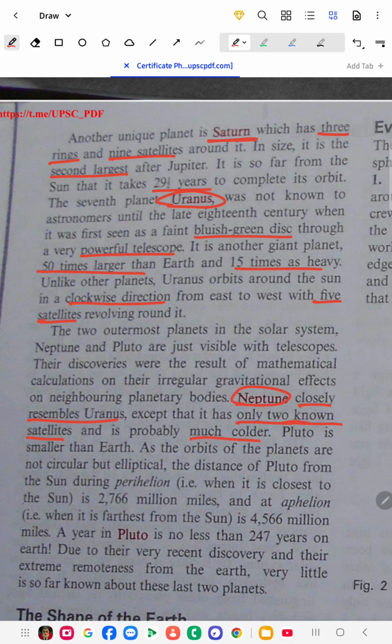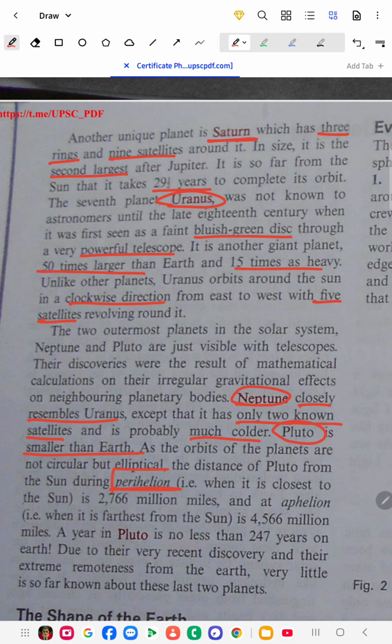Pluto was once the 9th planet of our solar system, but now it has been designated as a dwarf planet, not a planet anymore. Pluto is smaller than the Earth. It is actually smaller in size than the Earth. Its orbit is not circular but elliptical. Distance of Pluto from the Sun during perihelion.